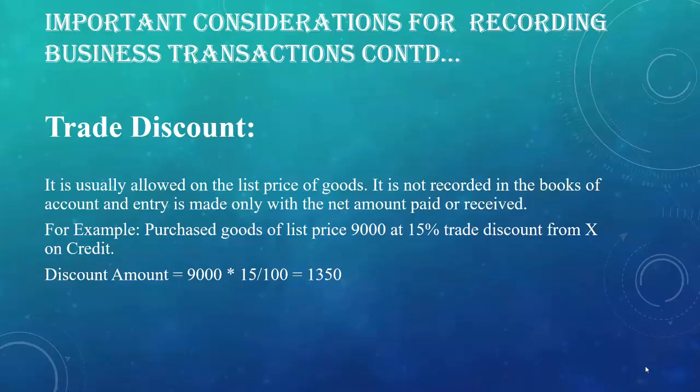So how to calculate the net amount? The net amount can be calculated as under. When we deduct the amount of trade discount from the amount of list price, we get the net amount. So the amount of list price is 9,000 and the amount of trade discount is 1,350 rupees, and when we deduct the amount of trade discount from the amount of list price, we get an amount of 7,650 rupees, which is the net amount. Record an entry with this net amount.